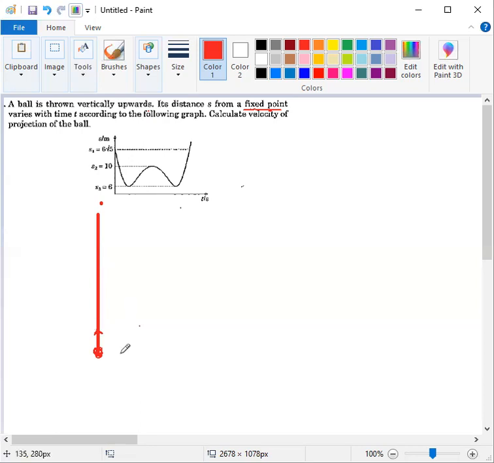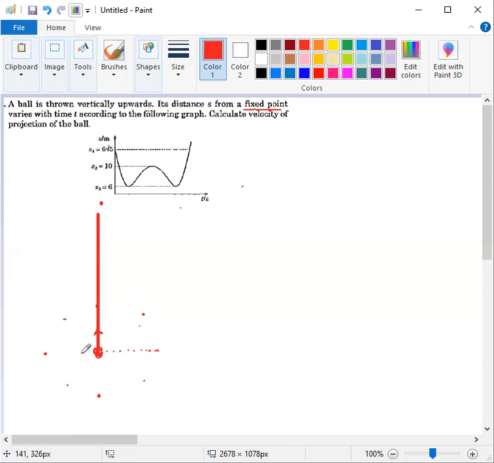But let there be a point where the object is thrown. So let the object be at this point. The fixed point may be at this point also. The fixed point may also be at this point, at this point, and so on.